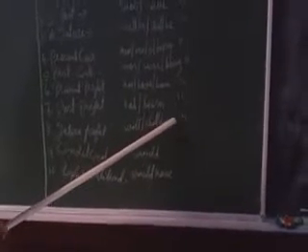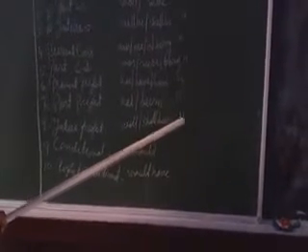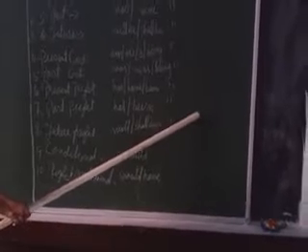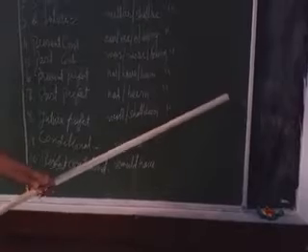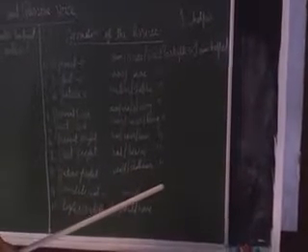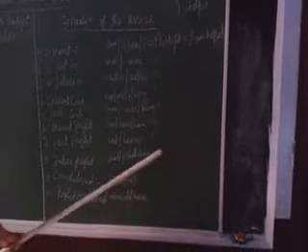Future perfect: will be, shall be plus past participle. So, I shall be helped. Conditional: when you use the conditional, it should always be would be. I would be helped. Perfect conditional: would have. I would have helped him.